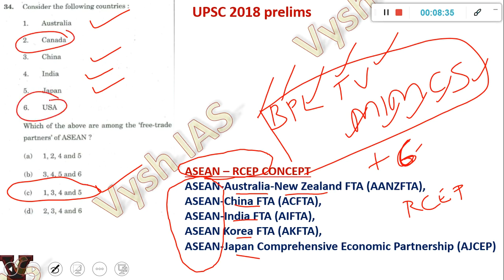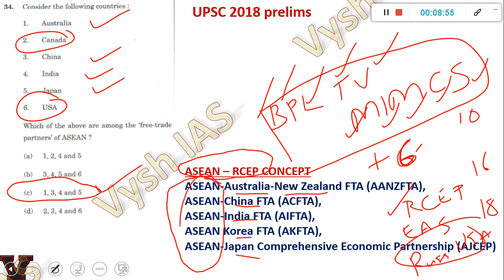One more thing: ASEAN is one thing, RCEP is another thing, and there is another thing called the East Asia Summit, where 18 countries come. First there is ASEAN with 10, then with RCEP together it becomes 16, then East Asia becomes 18. That is actually these 16 plus Russia and USA. But here the question is not about that. Here the question is about ASEAN having a free trade agreement with which countries. So here it is these: 1, 3, 4, 5. Australia, China, India, and Japan. New Zealand and Korea they did not put in the options. Else if they were there, those would also come.